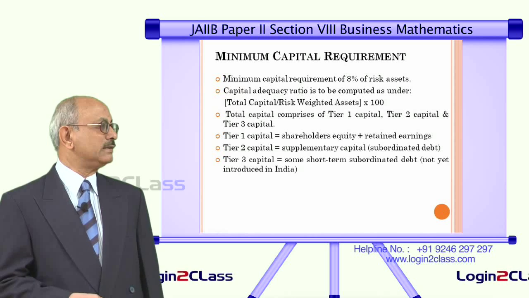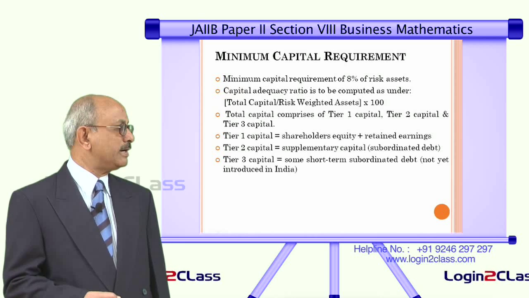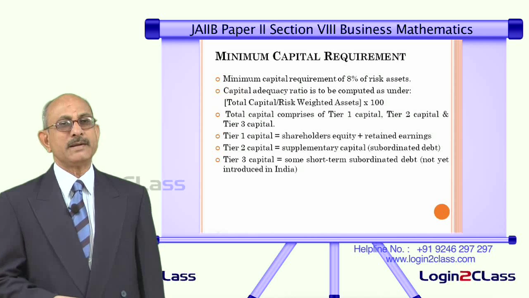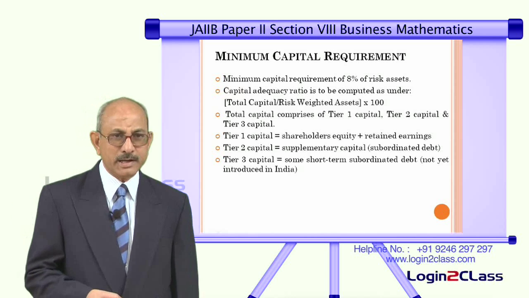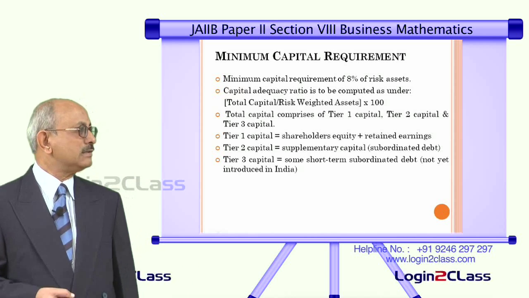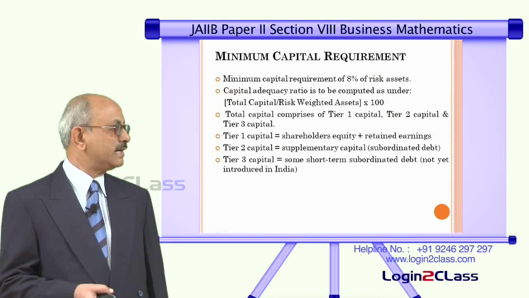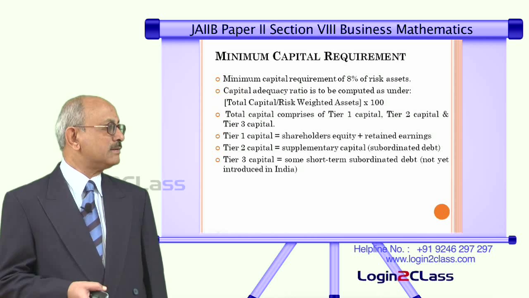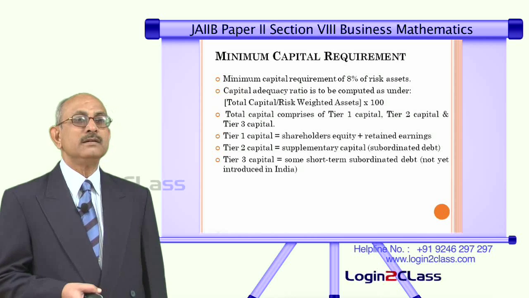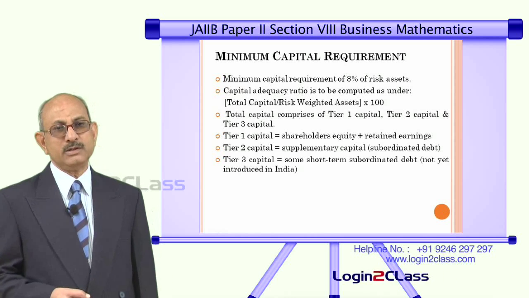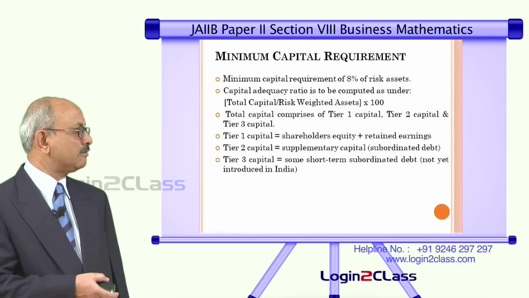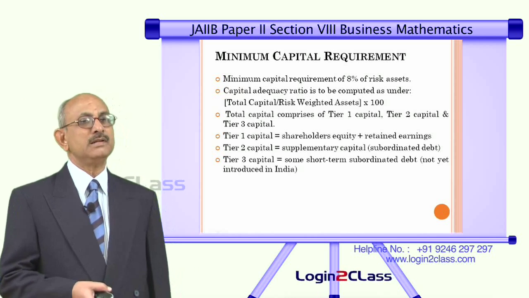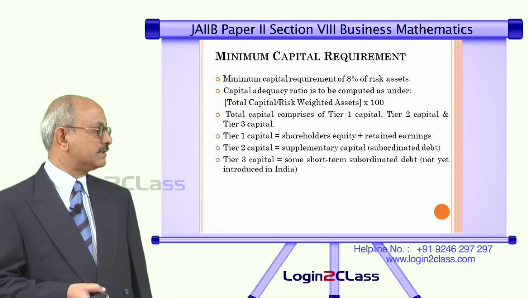Tier 2 capital is consisting of supplementary capital, also known as subordinated debt. That means it is capital which has to be repaid, but after a certain length of time, normally more than 10 years. And the tier 3 capital is some short term subordinated debt, which has not been introduced in India so far. So, in India we have only tier 1 capital and tier 2 capital. Tier 3 capital will come to India at a later stage.